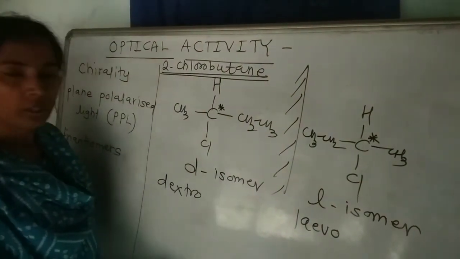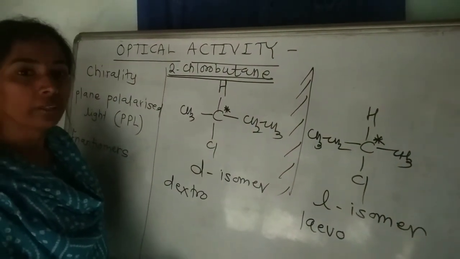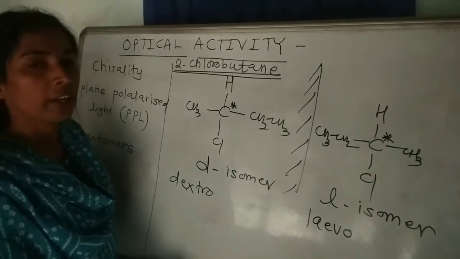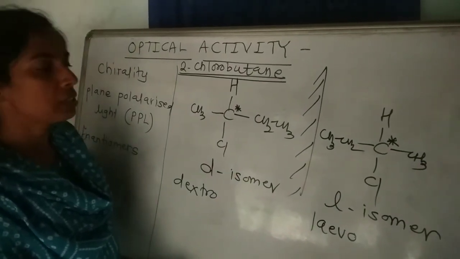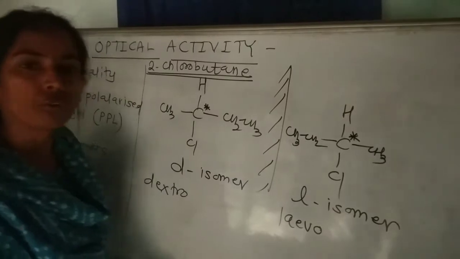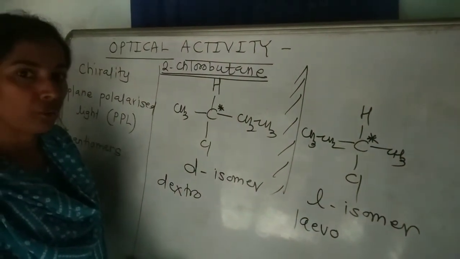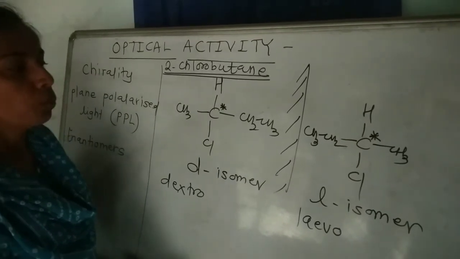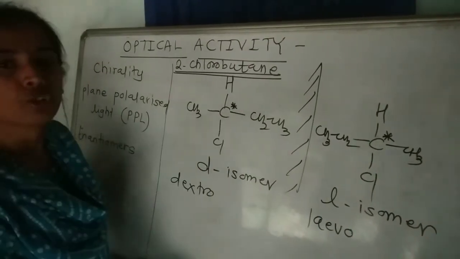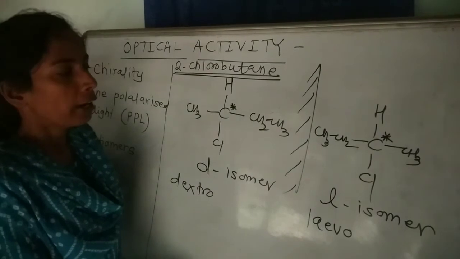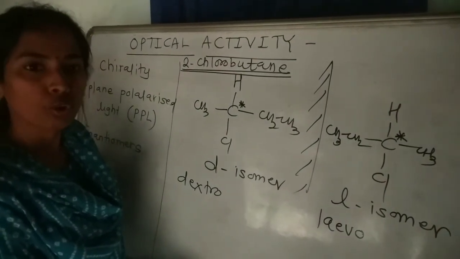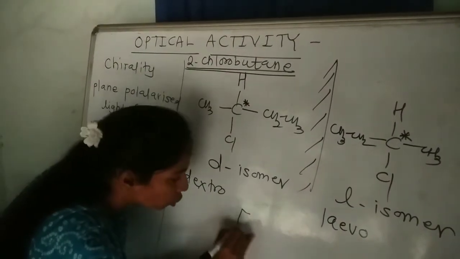Now dextrorotatory isomer of 2-chlorobutane rotates the plane of plane polarized light in right hand side or in clockwise direction, and L isomer of 2-chlorobutane rotates the plane of PPL in left hand side or in anti-clockwise direction. So these are the two optical isomers of 2-chlorobutane, and these optical isomers are also called as enantiomers.